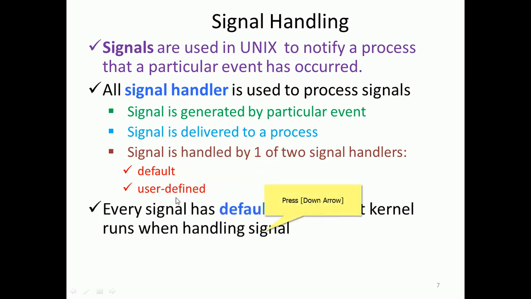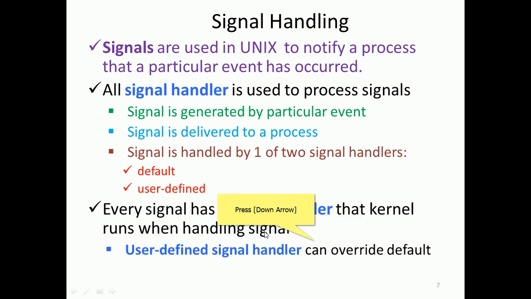Every signal has a default handler that the kernel runs when handling the signal. The default signal is raised and reported, and it is handled in kernel space. A user-defined signal handler can override the default one, and it has a higher priority.